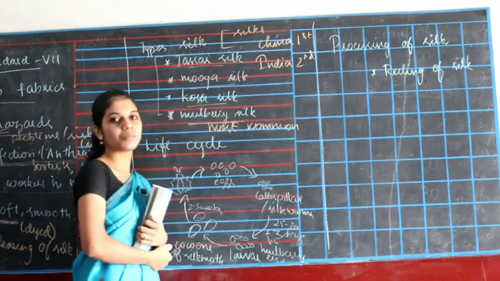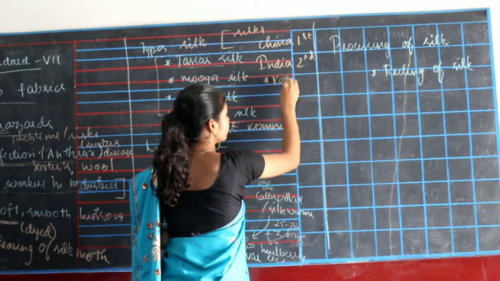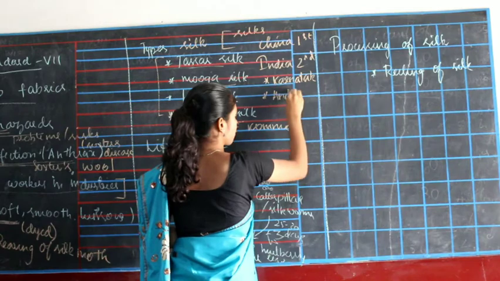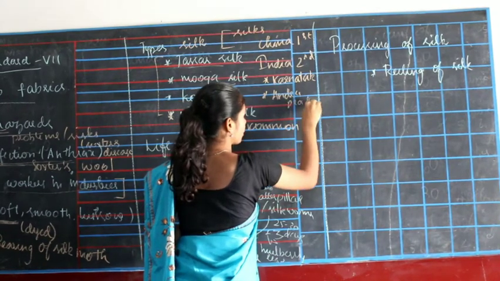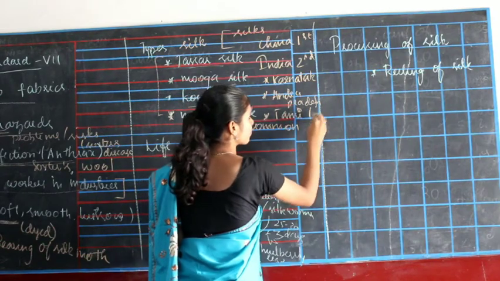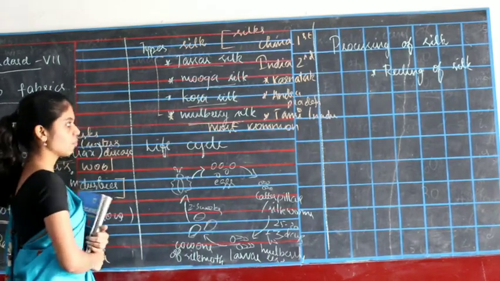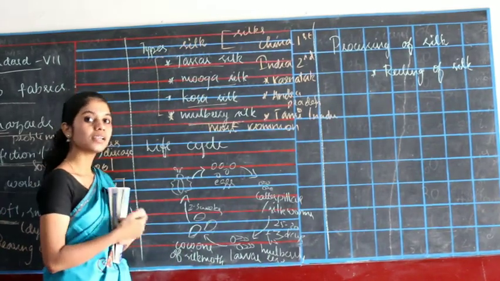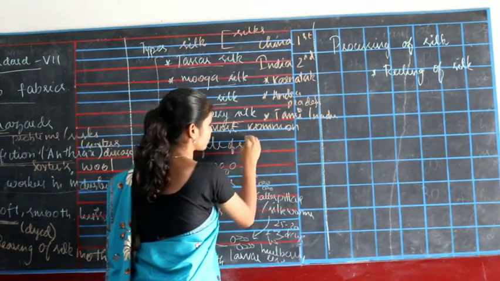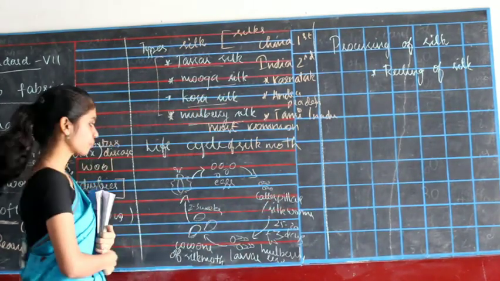In India, the places where silk is produced are first Karnataka, Andhra Pradesh and Tamil Nadu. Now let's see the cycle involved, how the silkworm or silk moth grows, and how we obtain silk from them.